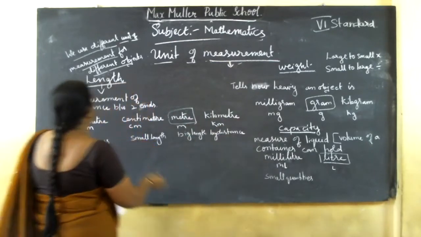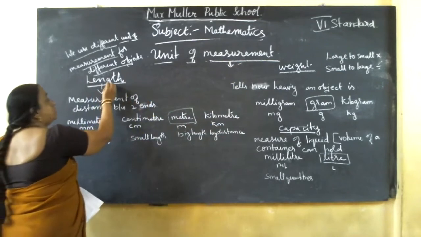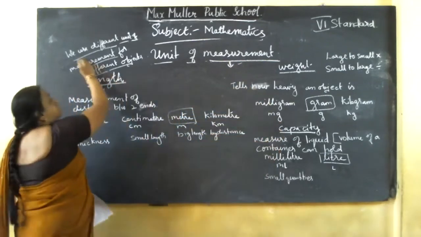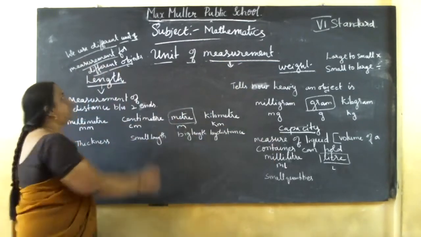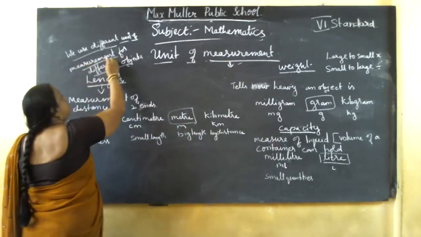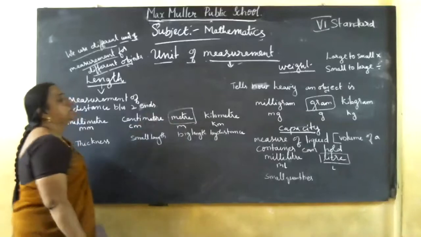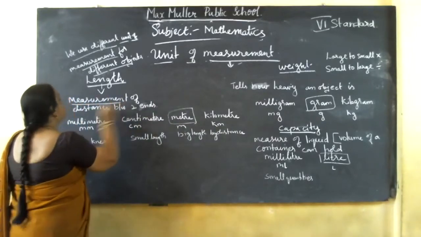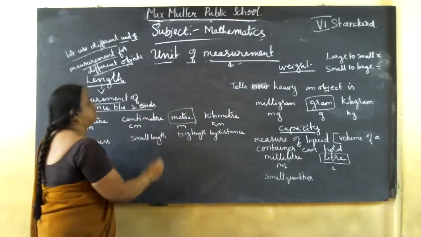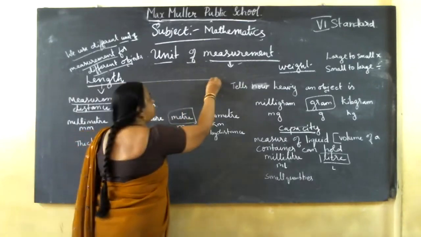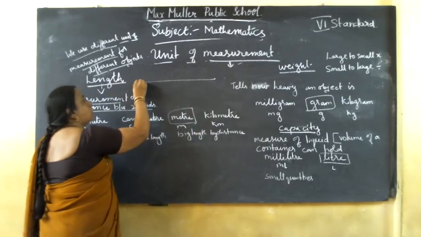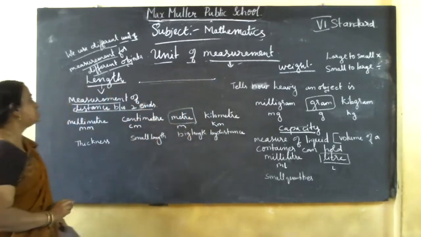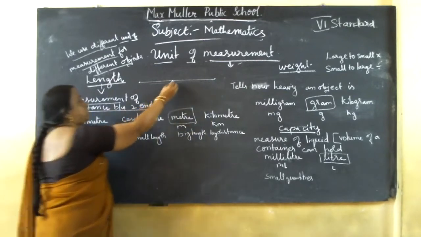So today we are going to learn about units of length, weight and capacity. We are not using the same measurement for everything; we use different units of measurement for different objects. Okay, first we'll go for length. Length is the measurement of distance between two ends. Starting and ending, this is called length. Length means measurement of distance between two ends.